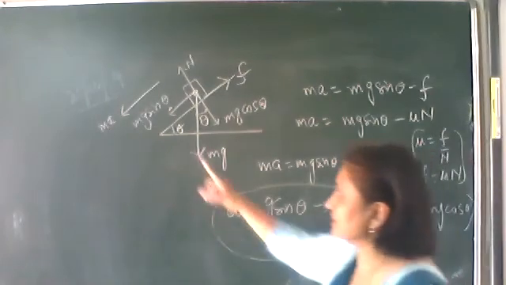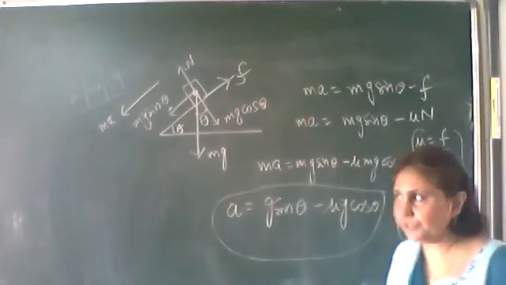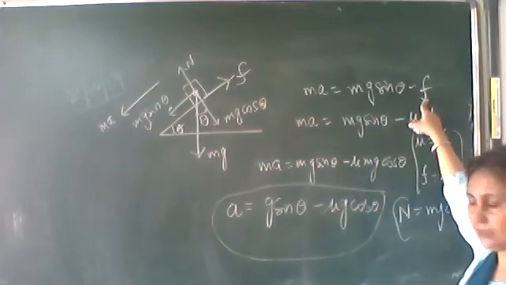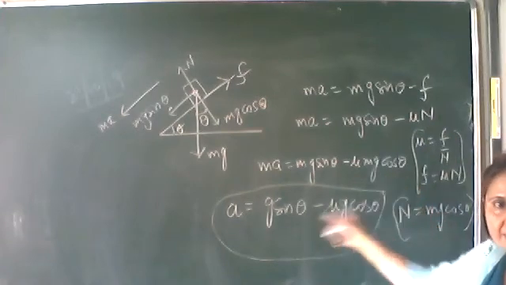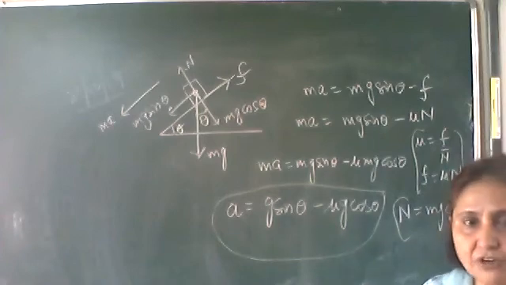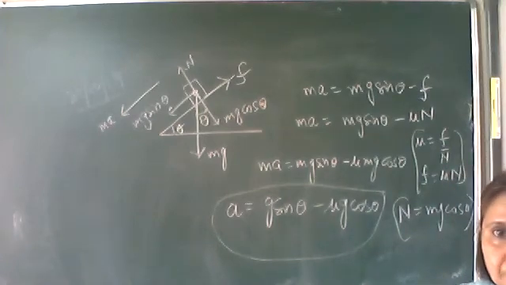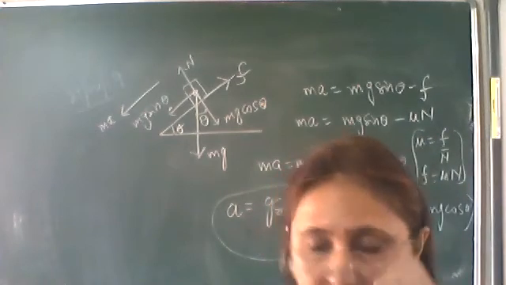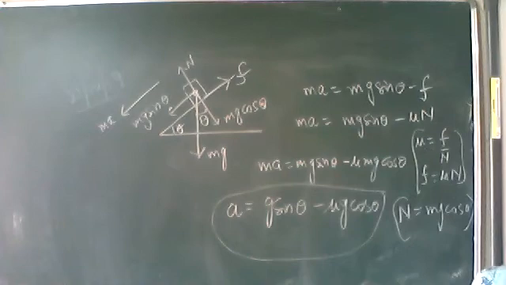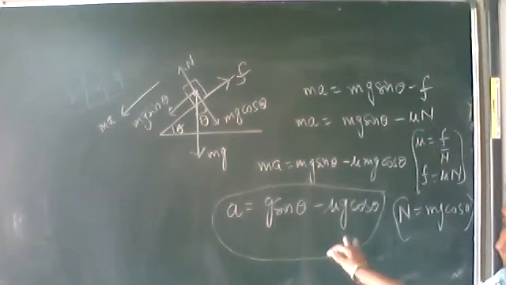From where we started, this total force should be equal to the resultant of these two. The resultant is this: frictional force mu into N, where N is equal to mg cos theta. Cancel out m from both sides and you will get the expression of acceleration. Okay, one minute more I give you to complete it. Next we'll discuss the work done against friction on moving a body on a horizontal plane. Hurry up, complete this.